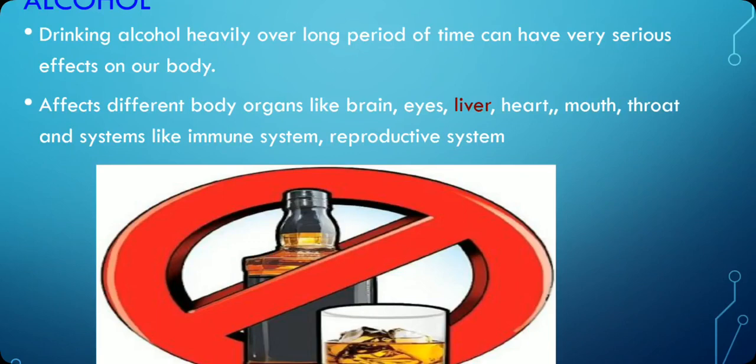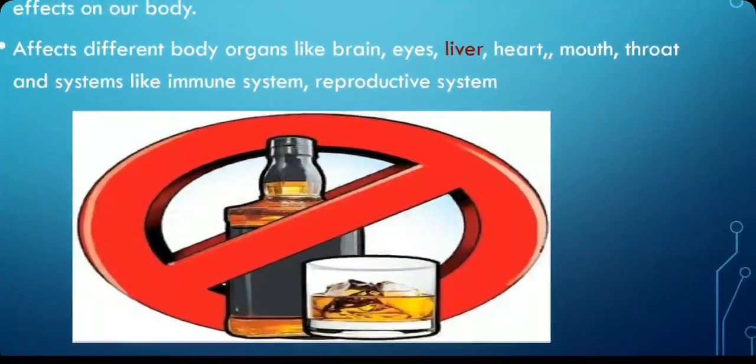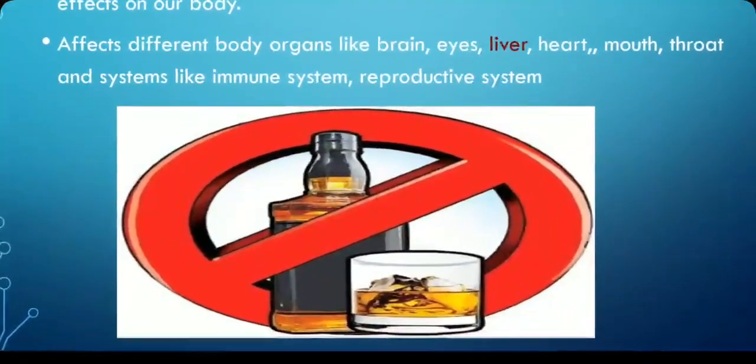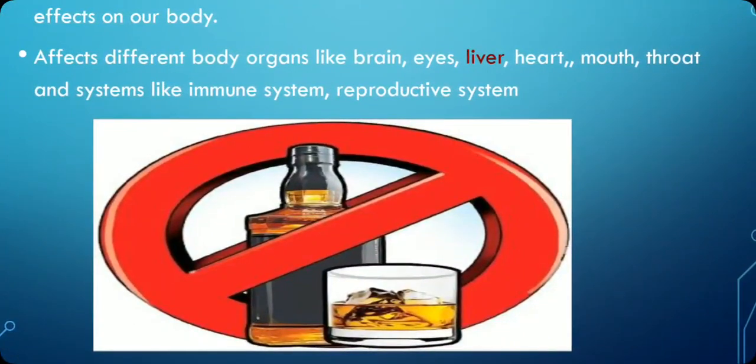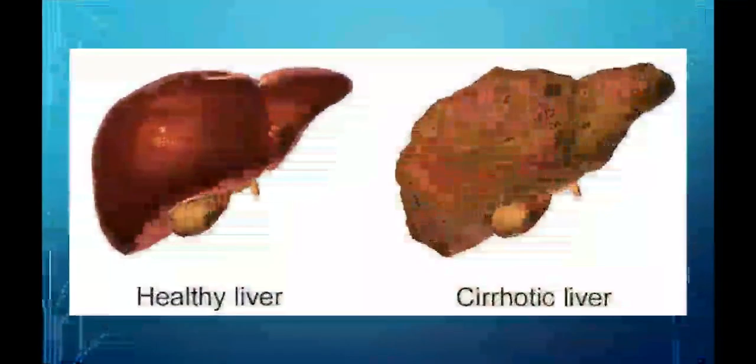It affects different body organs: the brain, the liver mostly, heart, mouth, throat, and even systems like the immune system and reproductive system. So let us see the picture here: a healthy liver and a cirrhotic liver. Excessive intake of alcohol causes damage to the liver.